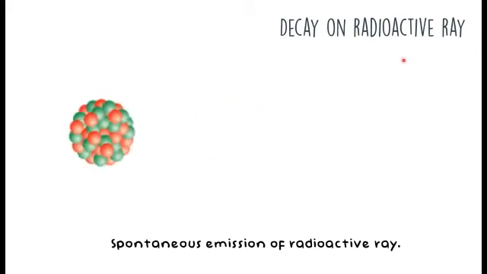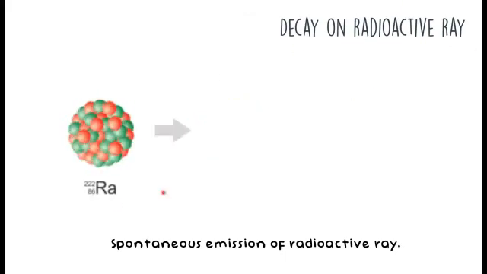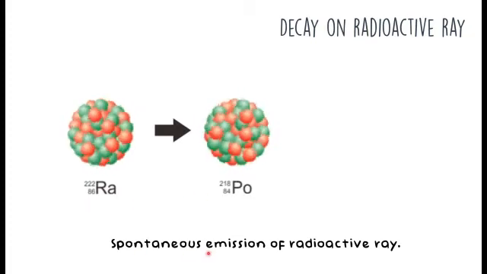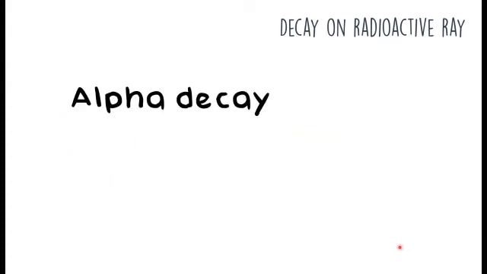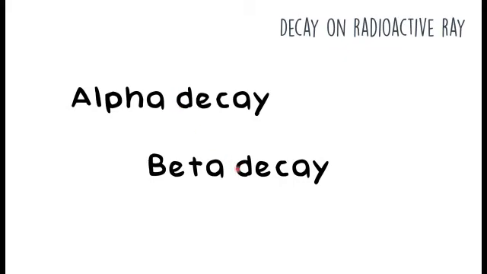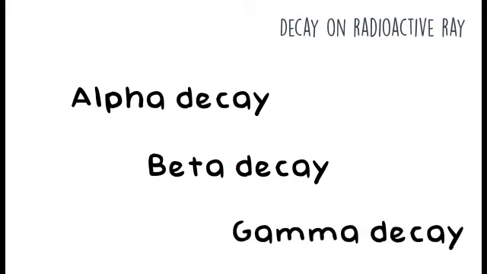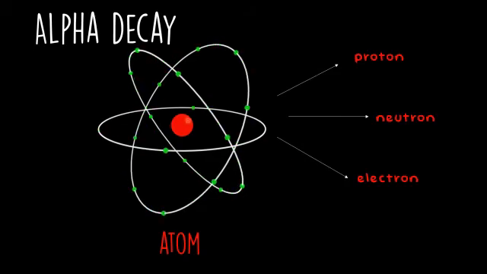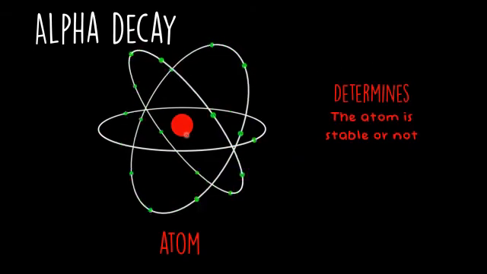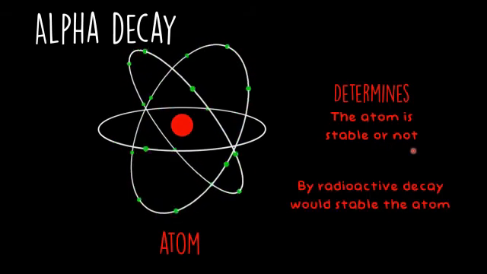For the next, decay of radioactive rays, or we can say radioactive decay. Radioactive decay is the spontaneous emission of radioactive rays. Radioactive decay consists of alpha decay, beta decay, and gamma decay. When we are talking about atoms, it is the number of protons and neutrons in the nucleus that determines whether the atom is stable or not. So, when they do radioactive decay, they want to change that number of protons and neutrons.